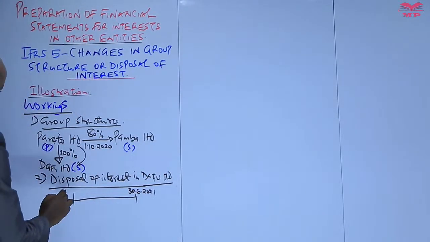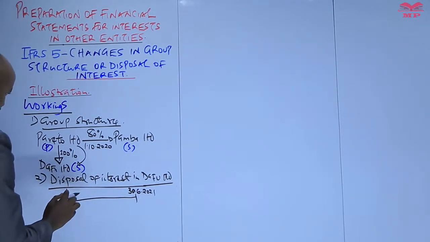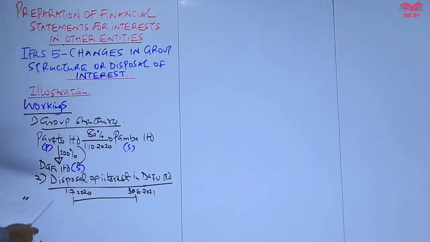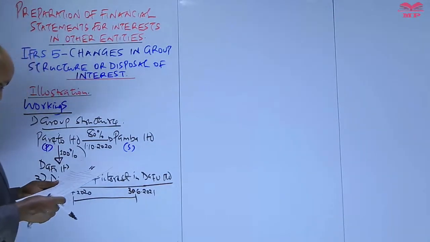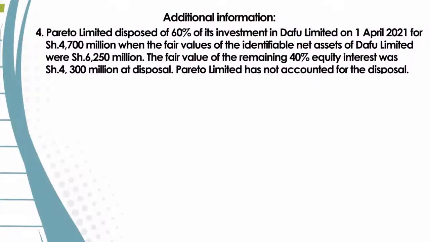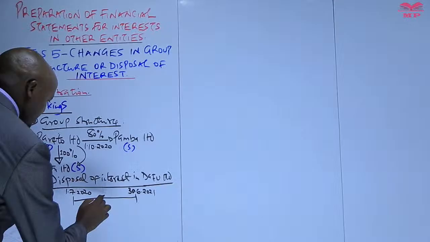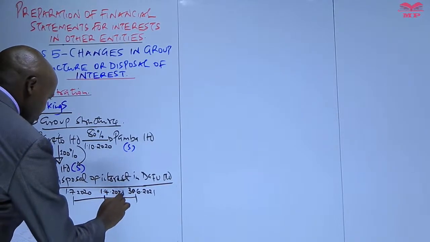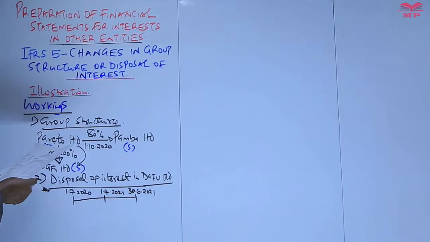So basically what that means is that this year started on 1st of July 2020. But if we go back to note number 4, we are told Pareto Limited disposed of 60% of its investment in Dafu during the current year, that is, the 1st of April 2021.